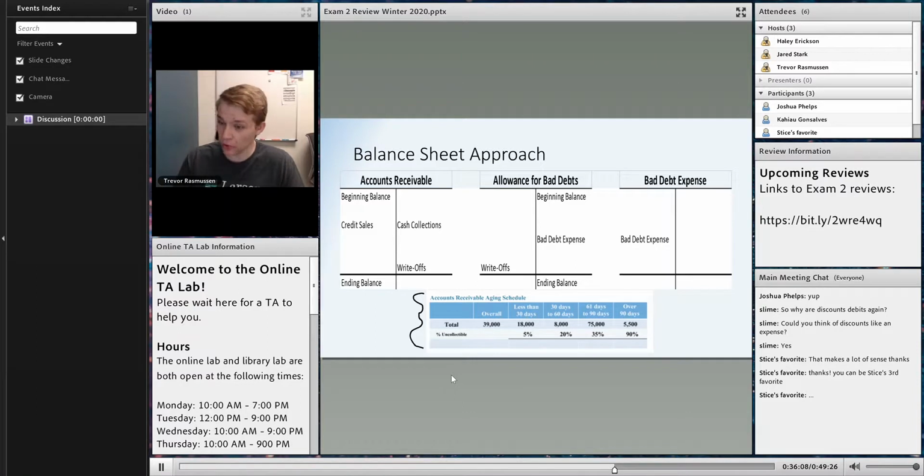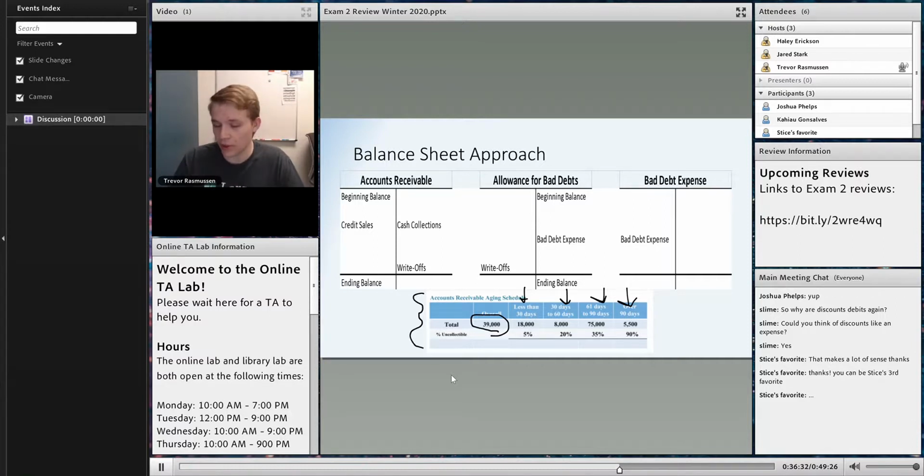And so we have a total of 10 apples, but we have all these different numbers of the colors of apples. That's what this chart is saying. We have a total of 39,000 for accounts receivable, and we have all these categories that add up to a total of 39,000. In this case, the categories are the age of these.